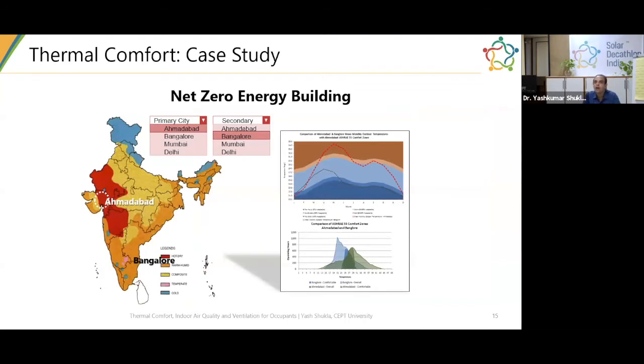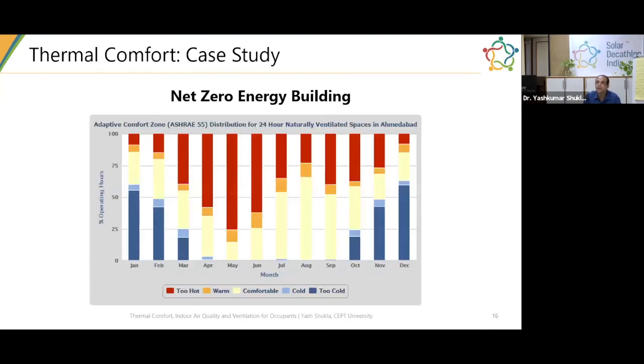But just to give you an example of how you would start designing your system, you can go on a tool which is on our website or any other tool where you understand which city you are going to build your building in. Then you take that data and expand it to understand the climatic characteristics of that particular location. So you can compare different cities. You can see how the comfort is in Ahmedabad versus Bangalore or versus Delhi. In this case, it's Ahmedabad and Bangalore. You can see the temperature conditions, and that helps you determine the thermal comfort strategies that you need to build into your building so that you can achieve thermal comfort.